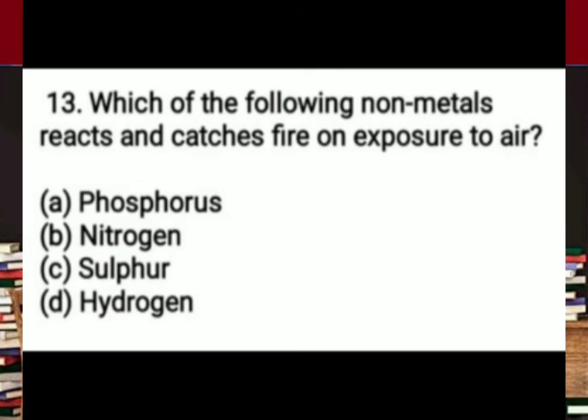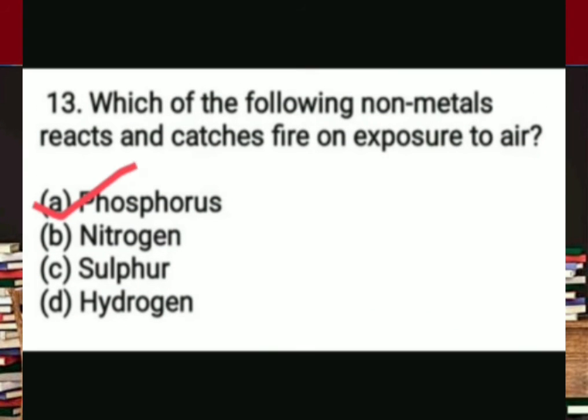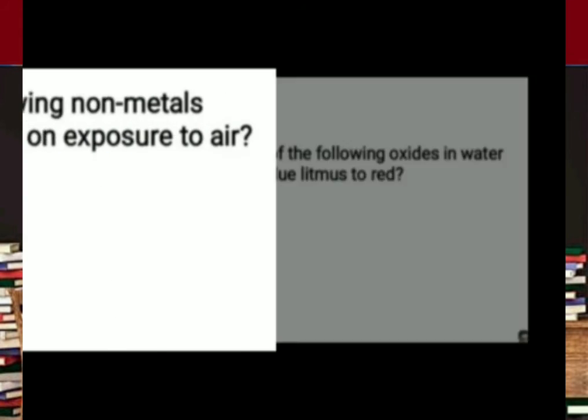Next question: which of the following non-metals reacts and catches fire when exposed to air? Here we have four options: phosphorus, nitrogen, sulfur and hydrogen. These are all non-metals, but phosphorus reacts and catches fire on exposure to air. So the answer will be phosphorus. Phosphorus is the correct answer.